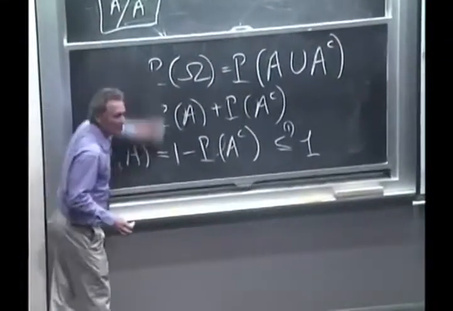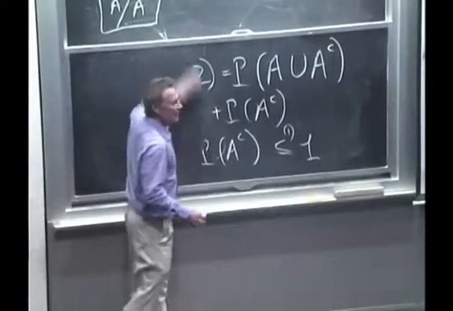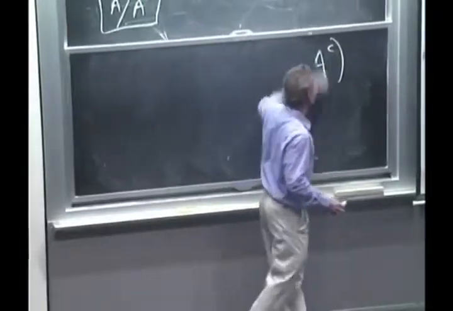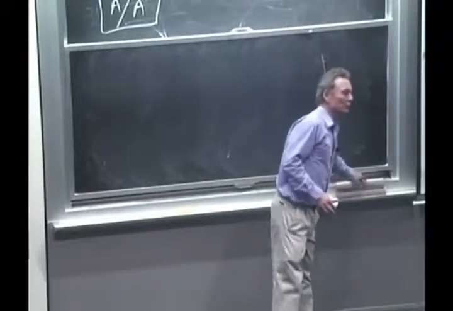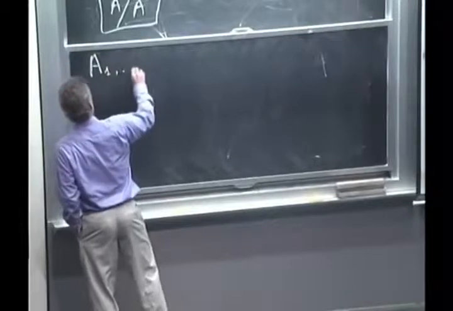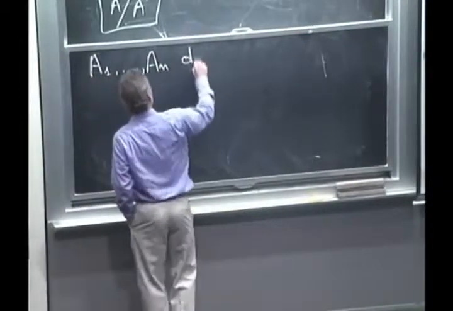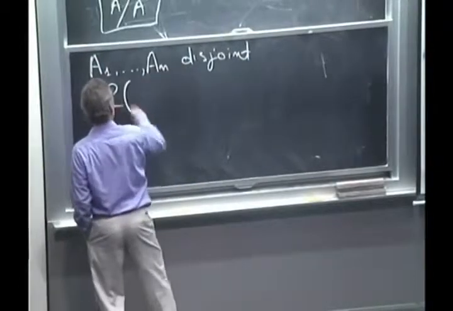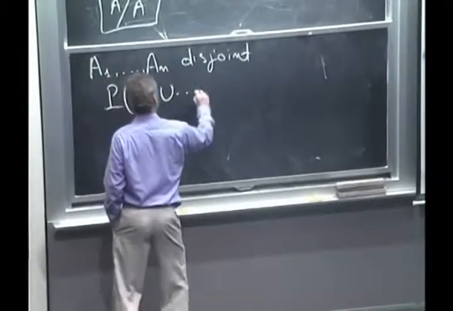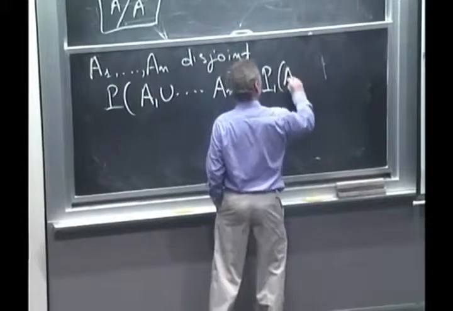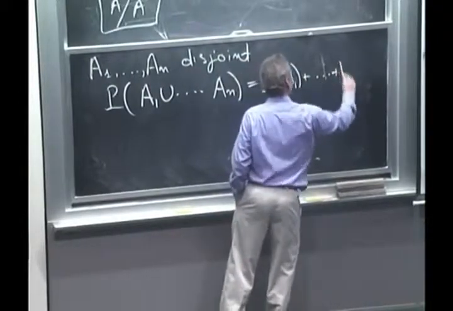And then you can repeat this argument as many times as you want. It's valid for the union of 10 disjoint sets, for the union of 100 disjoint sets, for the union of any finite number of sets. So if A1 up to An are disjoint, then the probability of A1 union through An is equal to the sum of the probabilities of the individual sets.